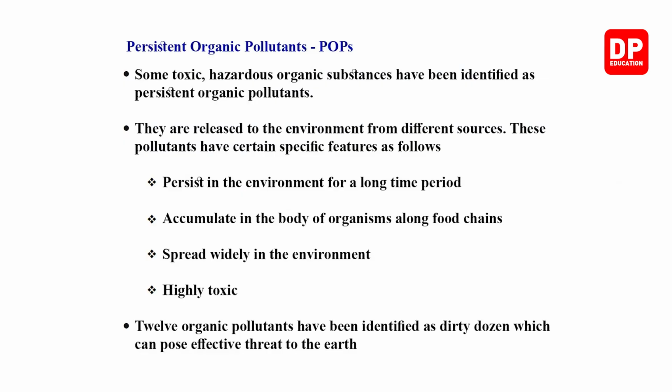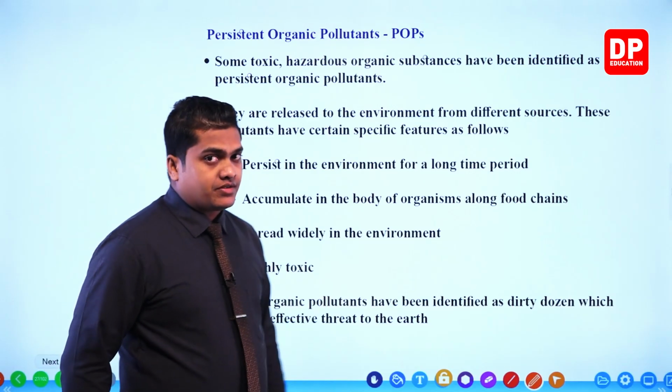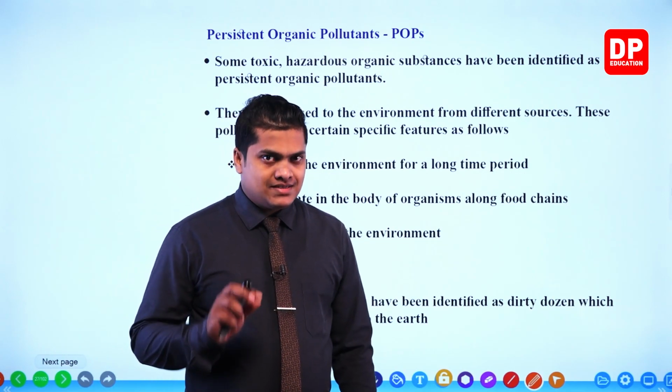Okay. Then you are given another topic, persistent organic pollutants, POPs. Let's see. Some toxic, hazardous organic substances have been identified as persistent organic pollutants, POPs. So POPs means, my dear children, these things are persisting.